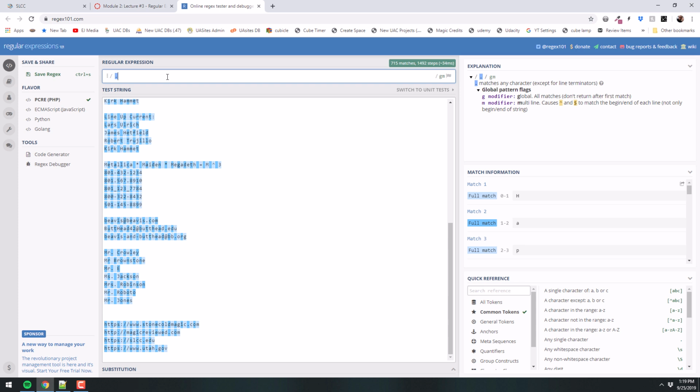This was invented in 1951. This is old. It was in Unix-based systems. And I mean, 1951, that's 6 years after World War II ended. All right, I mean, that's a long time ago. Computers were barely a thing, okay? So this has been around, and there's a link in there if you want to check out the history of it. But the idea is it's to look for patterns. Search through a string of text or a document of text and find patterns.